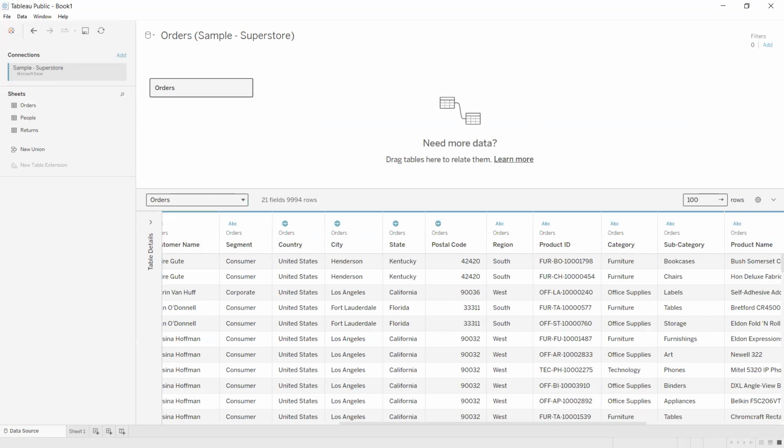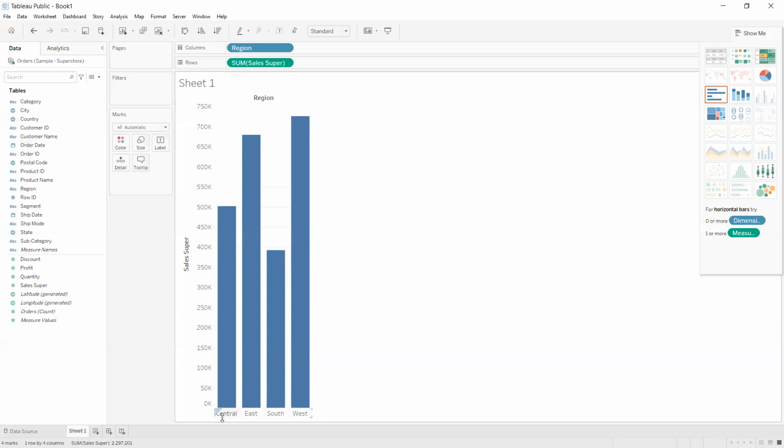When you go to Sheet 1 and look now, you should be able to see the full names. Okay, I think this was interesting.